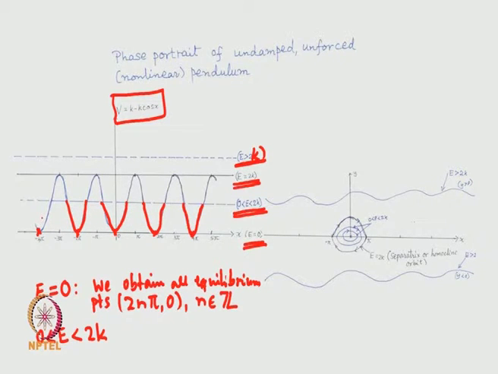Okay. So, these are symmetric intervals around each of these equilibrium points 2n pi, 0. Now, the x value is restricted only to that interval.